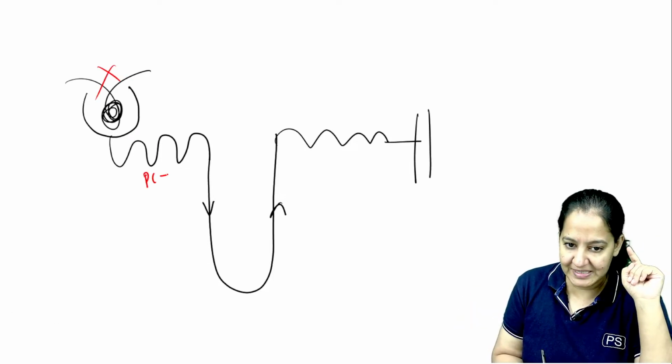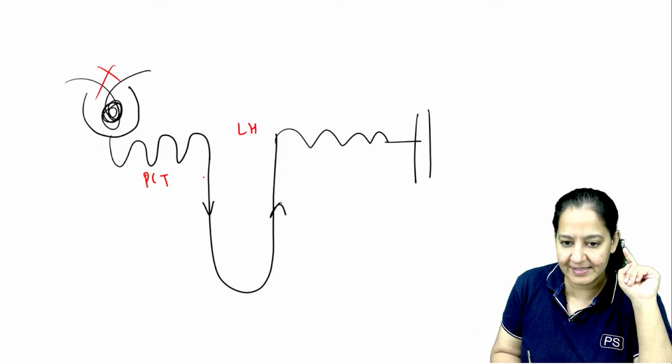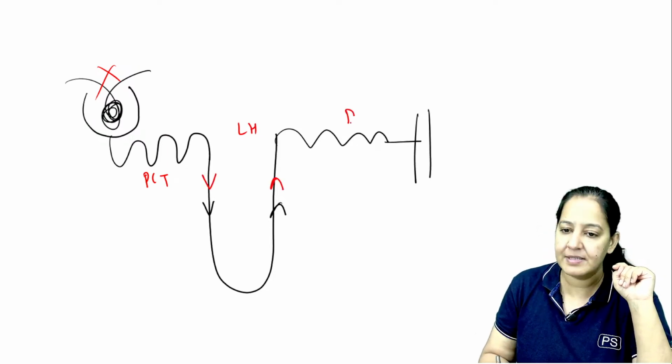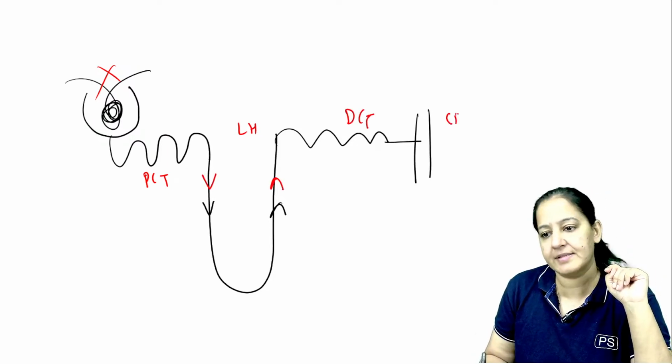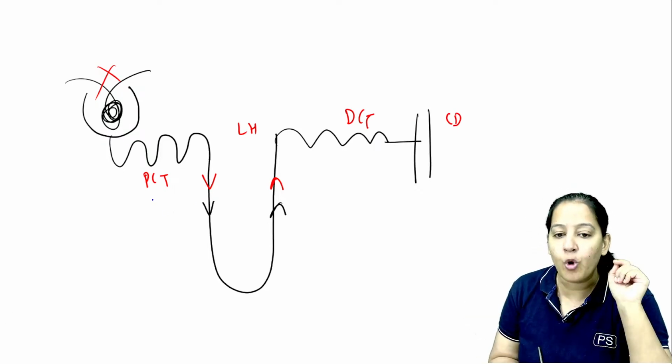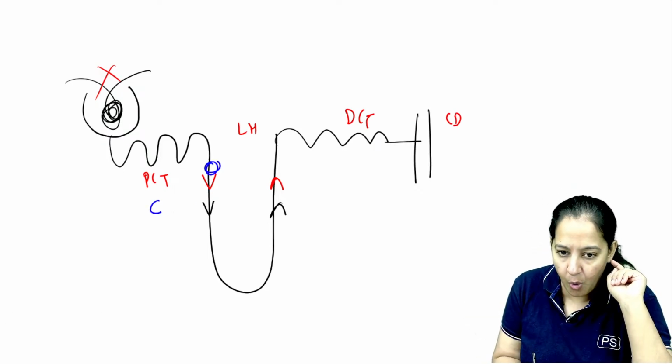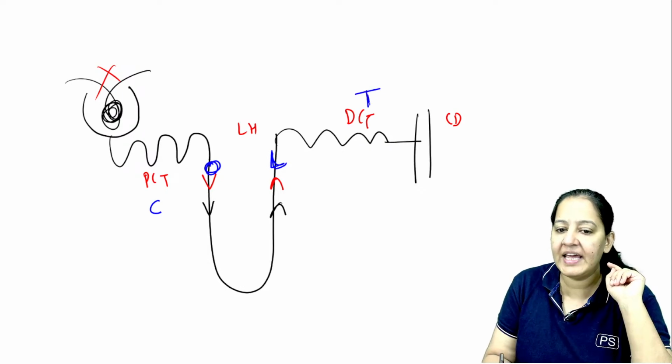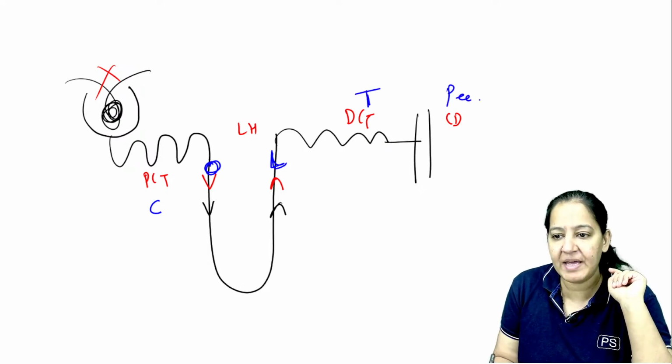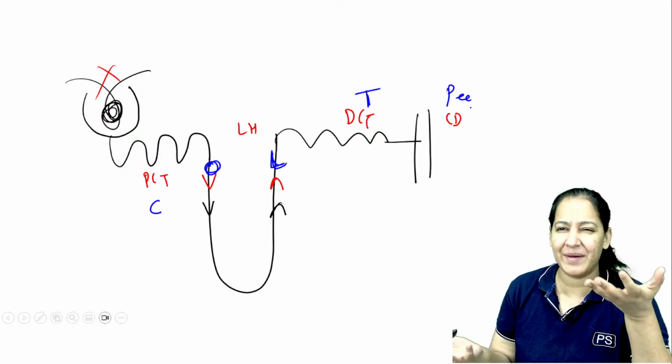Okay? So this is PCT. This is the loop of Henle, descending limb, ascending limb. This is DCT, distal convoluted tubule, and this is the collecting duct. So my mnemonic is COLT-P. C-O-L-T, COLT-P, P means urine, so COLT-P, you can learn it as a mnemonic.